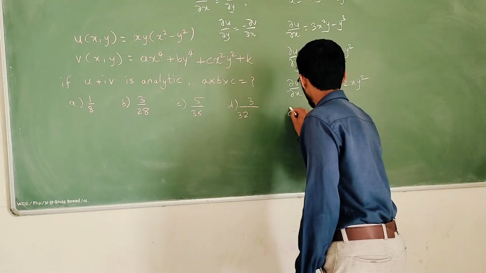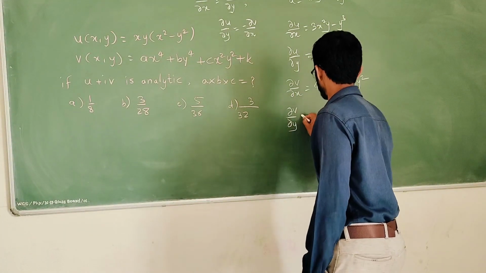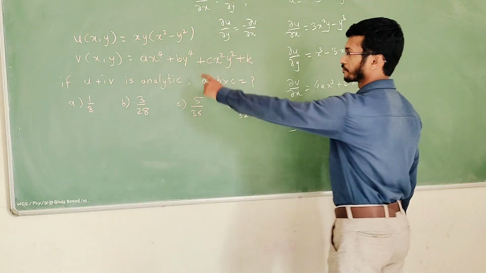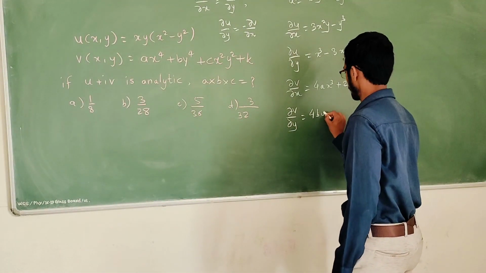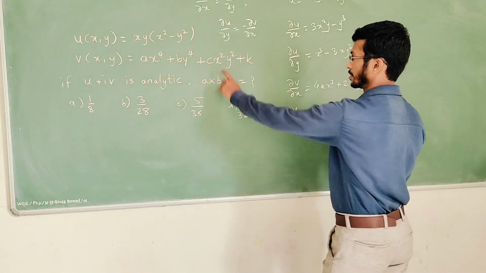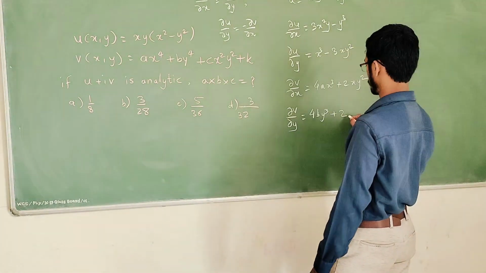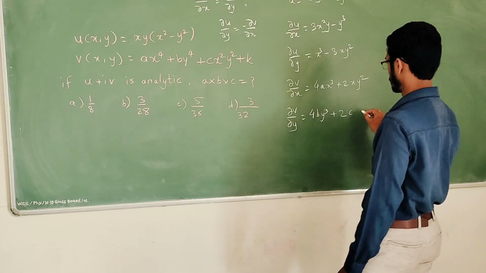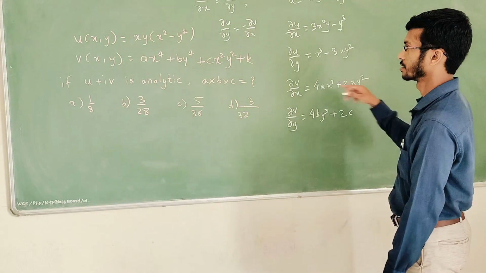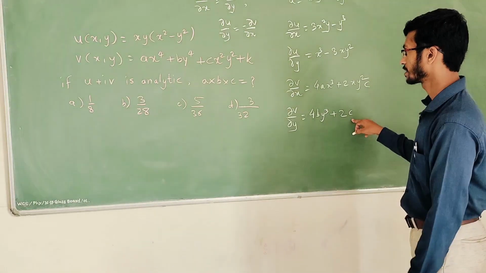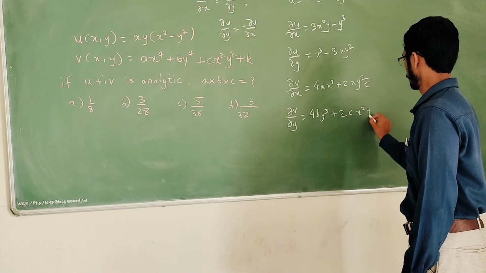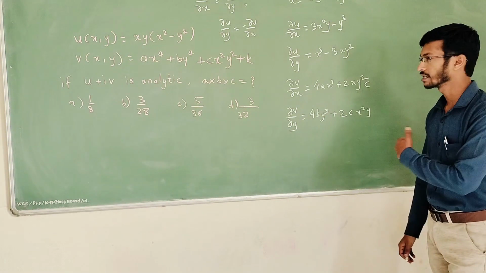Now delta v by delta y: here this will become 0, here 4b y cube, here plus 2c x square y. So now we have the derivatives.